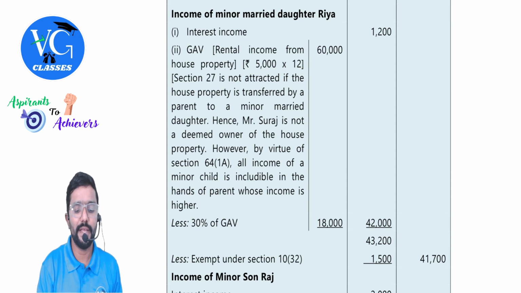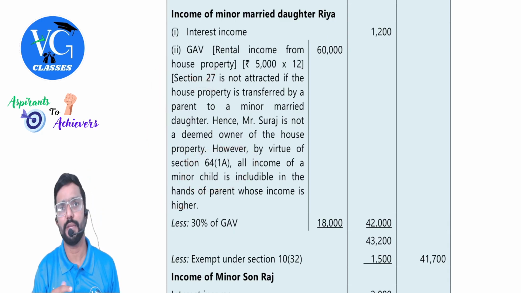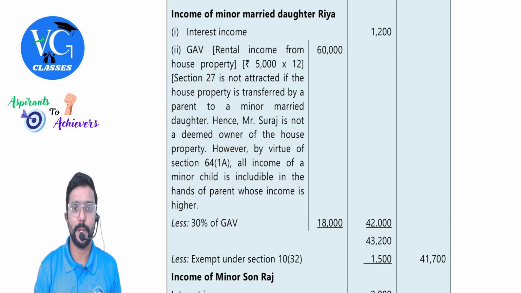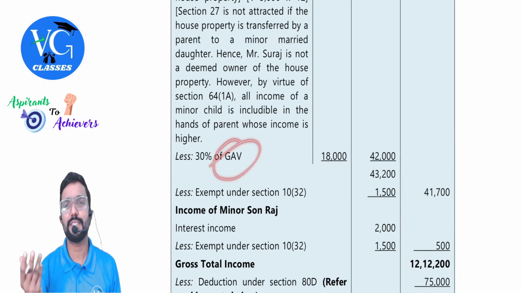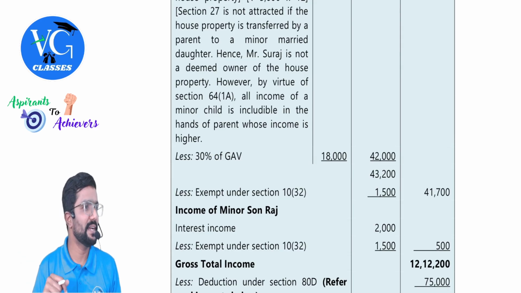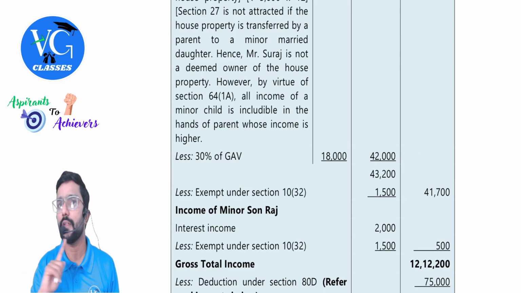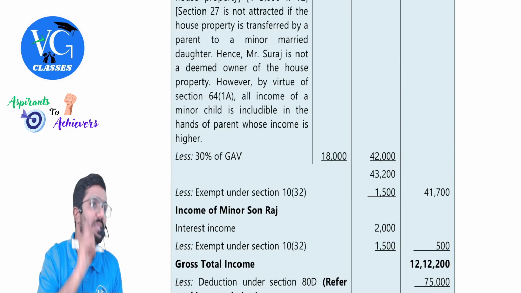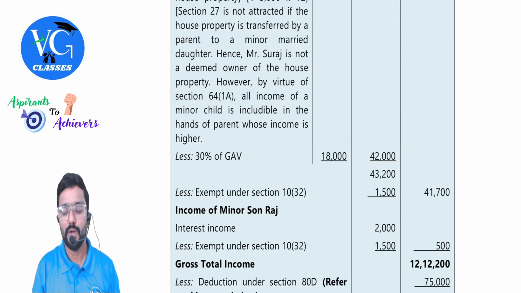Okay, sir. And they have given the explanation that 27 is not applicable, 64(1A) is applicable, which I already explained. Then 30% of the NAV it is actually, but municipal tax is not there, no. So straight away they have taken 30% of GAV itself, 18,000. So what is the income from house property of Ria? 42,000. Is it taxable in the hands of Ria? No. With whom it is taxable? Father. So club it with him.